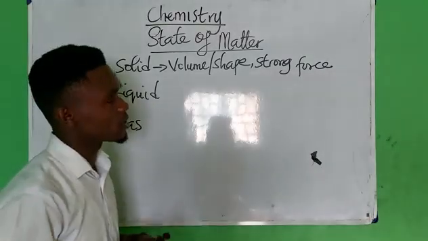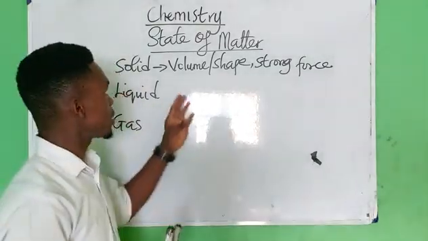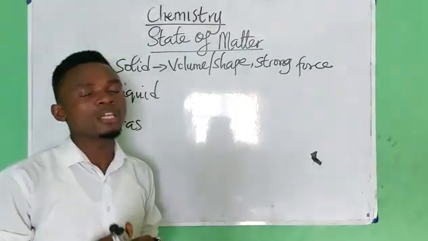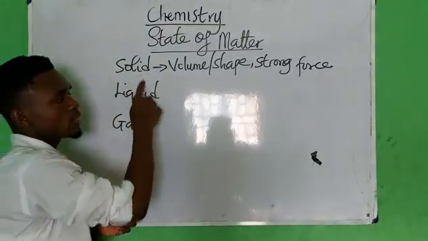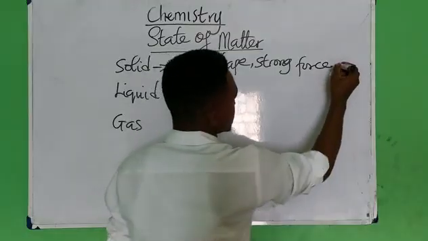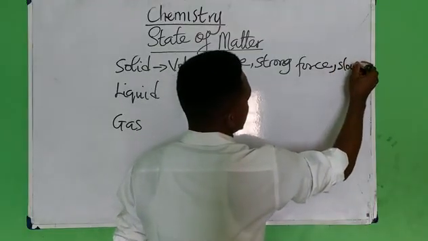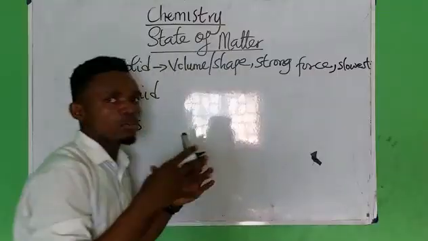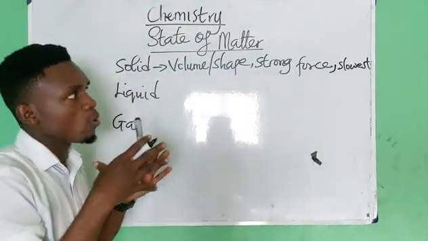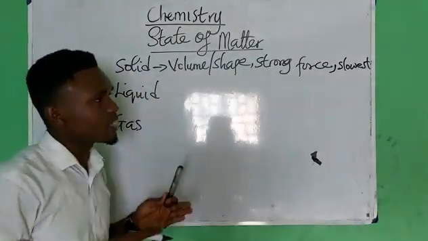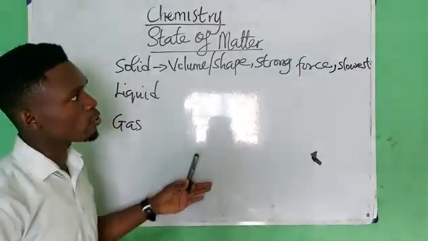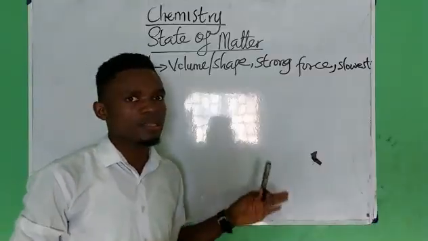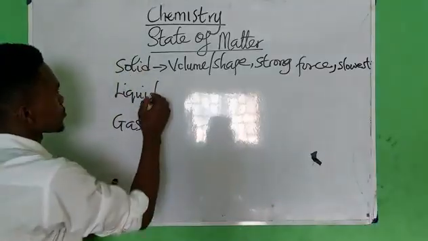It is very important. Owing to the fact that the molecules are strongly joined together, it means that the rate of diffusion in solid occurs at the slowest rate. All right, because molecules are joined together compactly, so it means that they don't diffuse easily. So diffusion occurs at the slowest rate in solid.